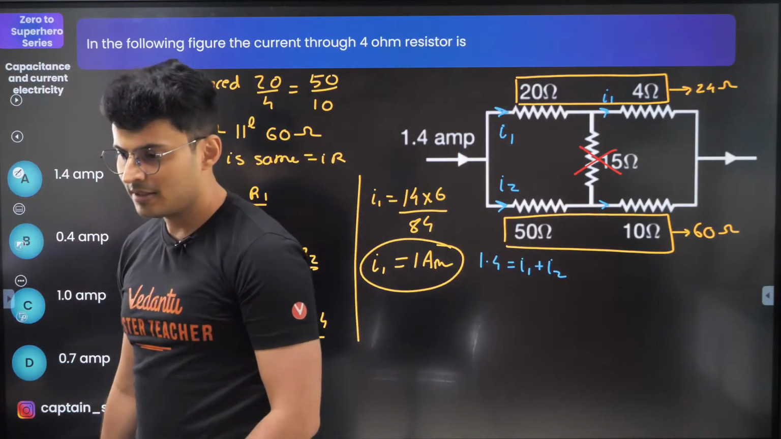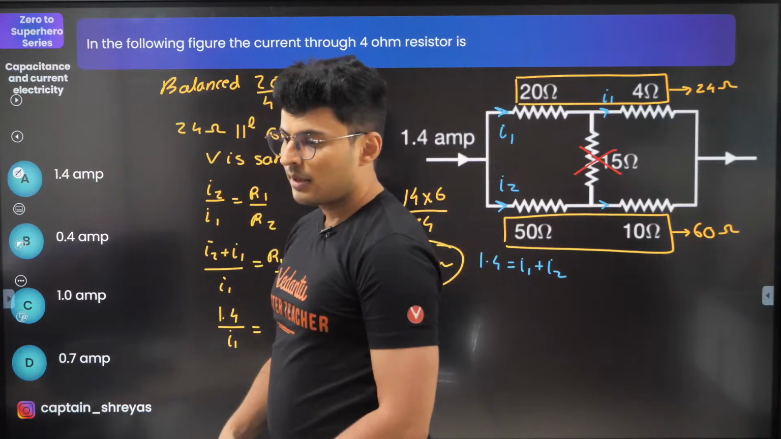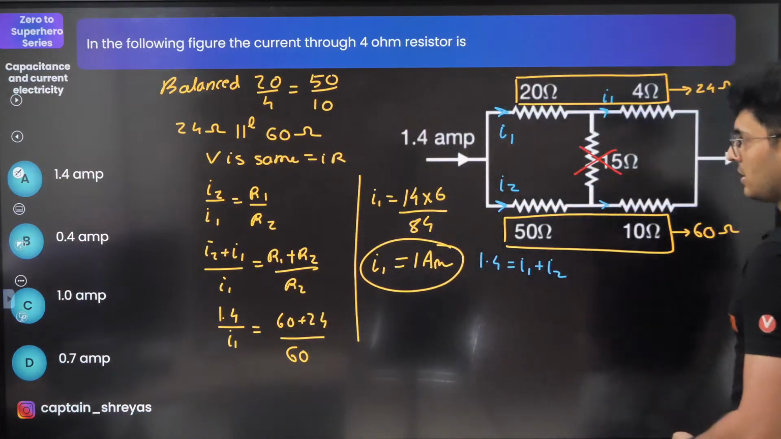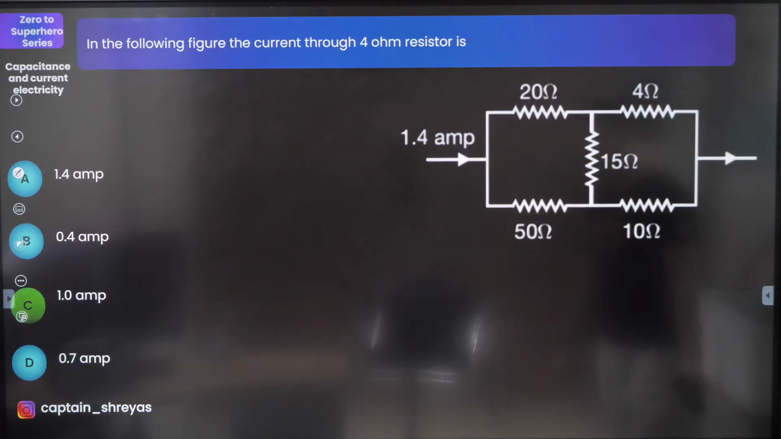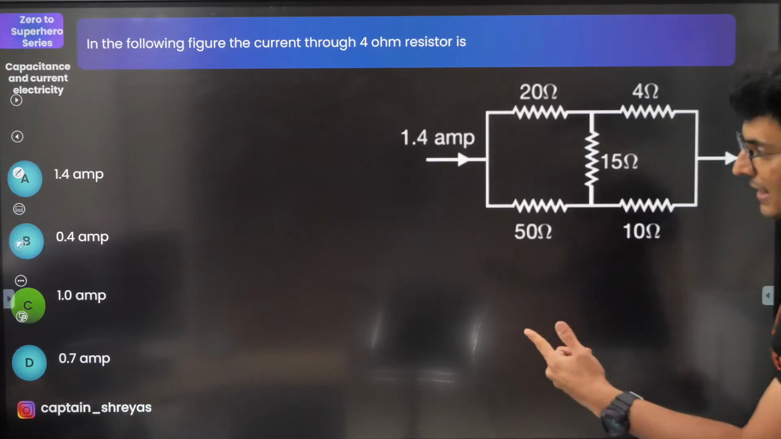Clear? Very good. Is DC very harmful or AC? Oh, it depends. It depends. Okay, so, on the voltage and all of that. Okay. So, the answer is 1 ampere.